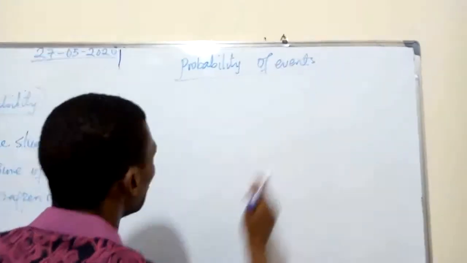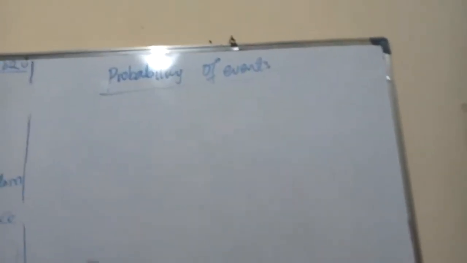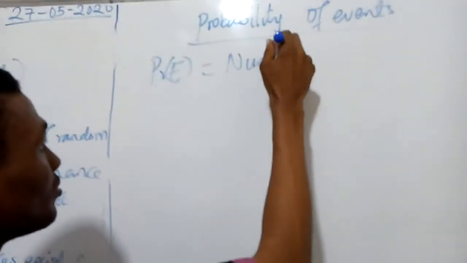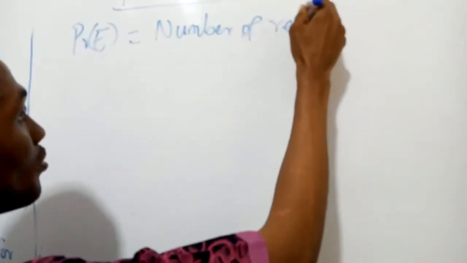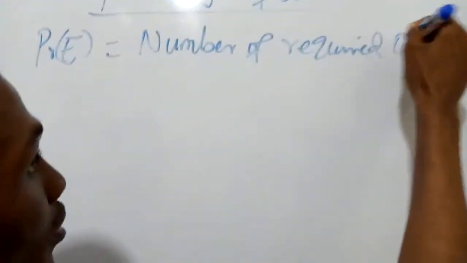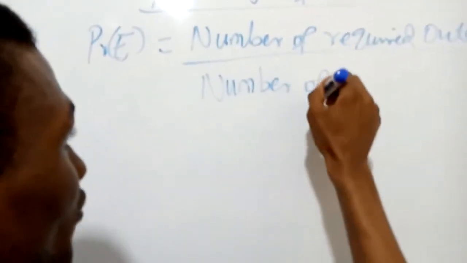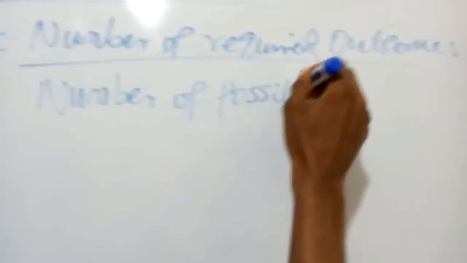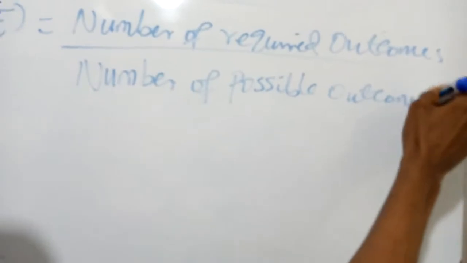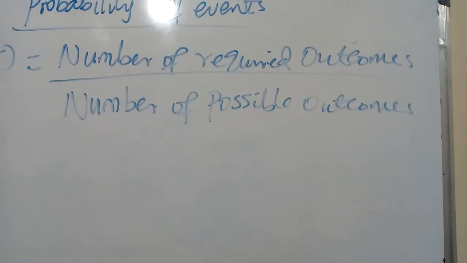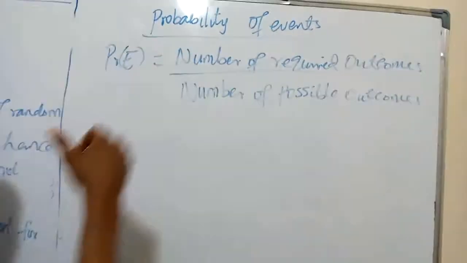Probability of an event. We look at the formula for finding probability. It's given as number of required outcomes all over number of possible outcomes. Our number of possible outcomes refers to our sample space, as we said. We will now apply this in solving problems.